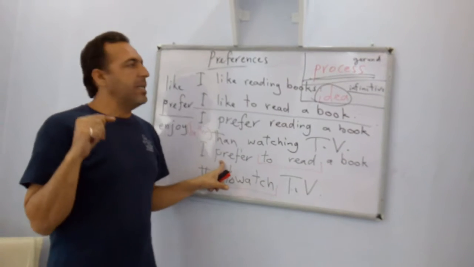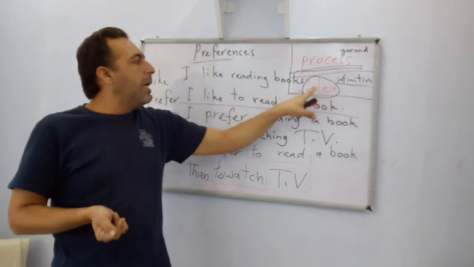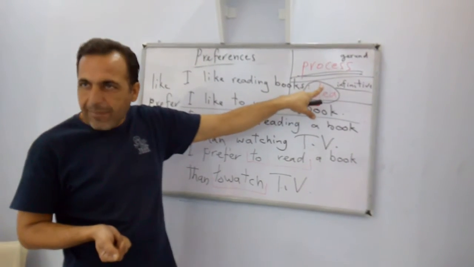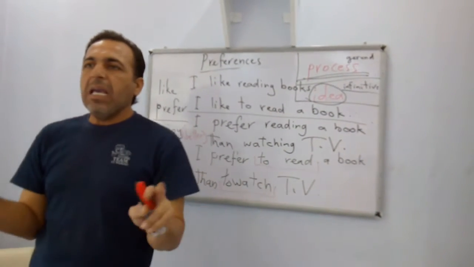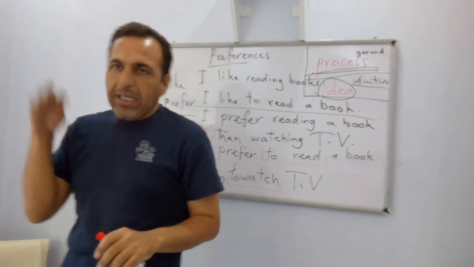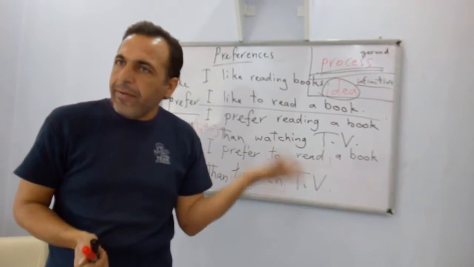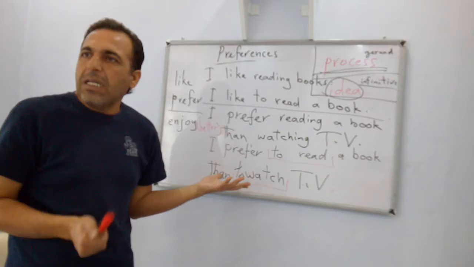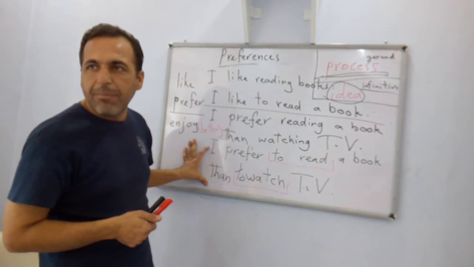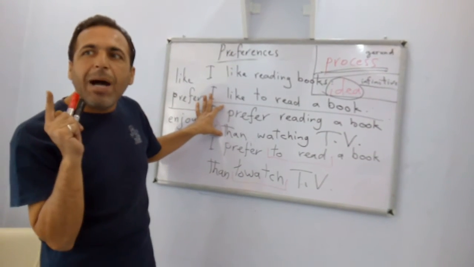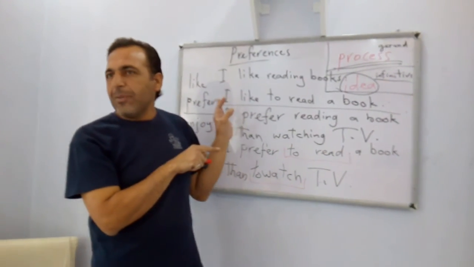Here, when I use an infinitive to express this, the main verb, I express an idea. The idea of reading and the idea of watching are maybe equal sometimes. But I chose this one first, and I may choose the other one at another time. I don't really care about reading or watching in this example. But here, no, I care about reading more than watching. Right? Is it clear? Very well.